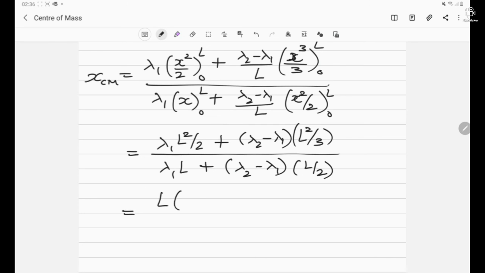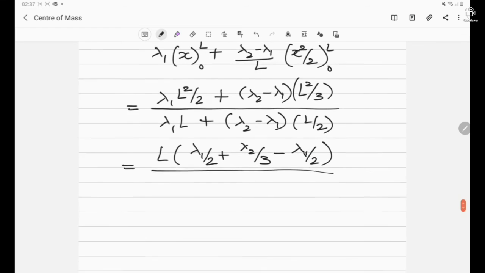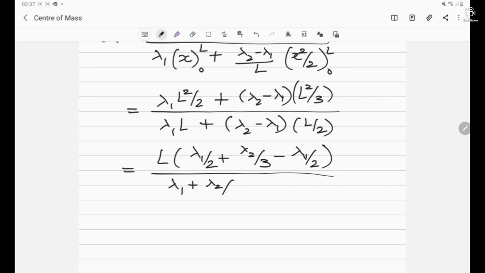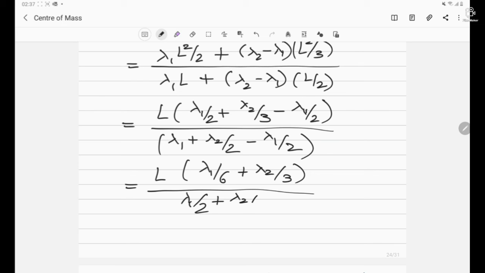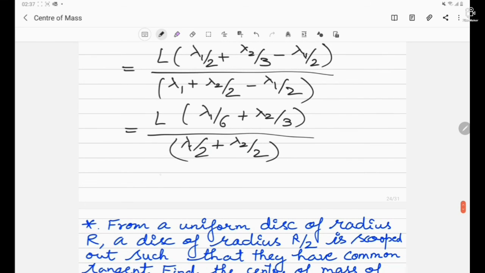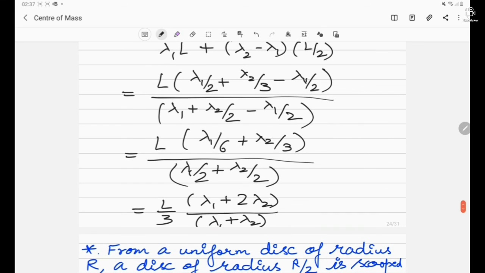Further simplifying, we have lambda 1 by 2 plus lambda 2 by 3 minus lambda 1 by 3, divided by lambda 1 plus lambda 2 by 2 minus lambda 1 by 2, which is lambda 1 by 6 plus lambda 2 by 3 over lambda 1 by 2 plus lambda 2 by 2. At last, on simplification, we get L by 3 times (lambda 1 plus 2 lambda 2) upon (lambda 1 plus lambda 2). So this is the final answer for the center of mass.